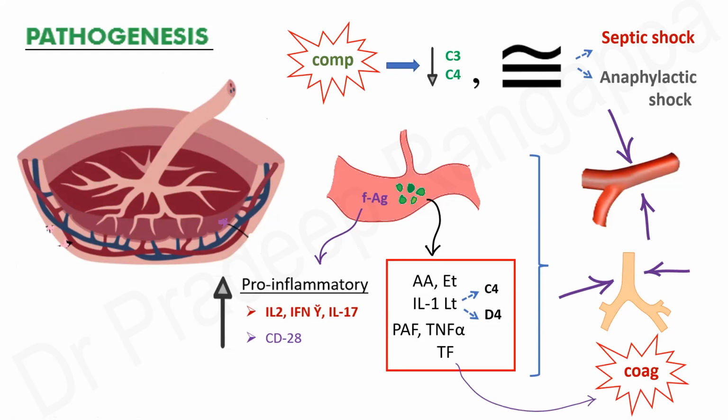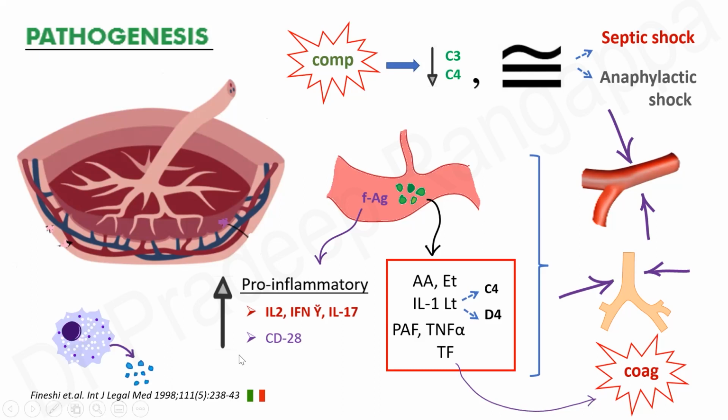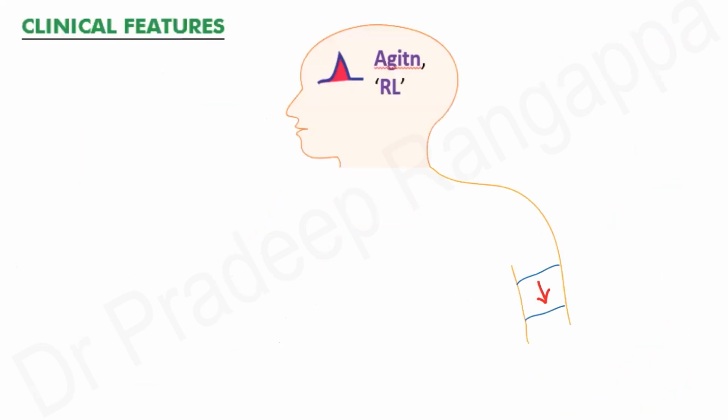Initially there can be vasoconstriction, but later on it leads to vasodilatation and shock, intense bronchospasm and coagulopathy. This vascular compromise, respiratory compromise, coagulopathy and activation of the coagulation cascade seem to be the hallmark of amniotic fluid embolism. There was a study from an Italian group which showed that extensive mast cell degranulation also happens in amniotic fluid embolism.